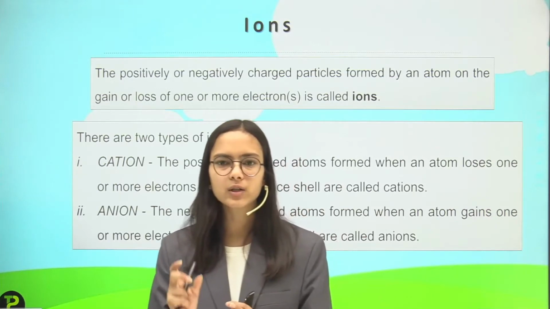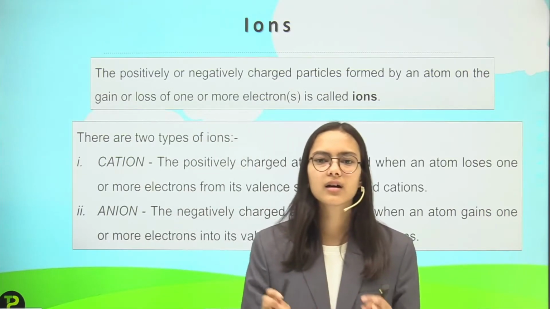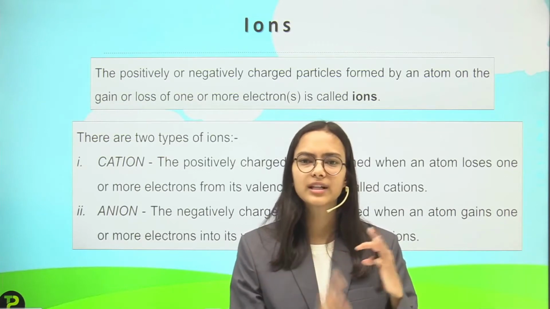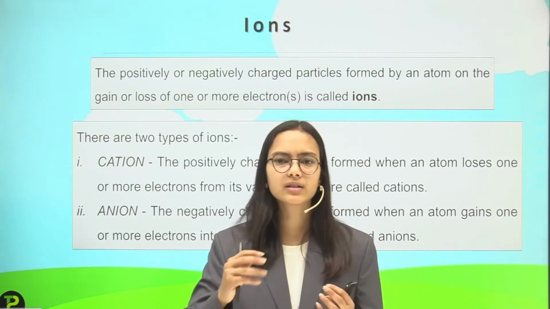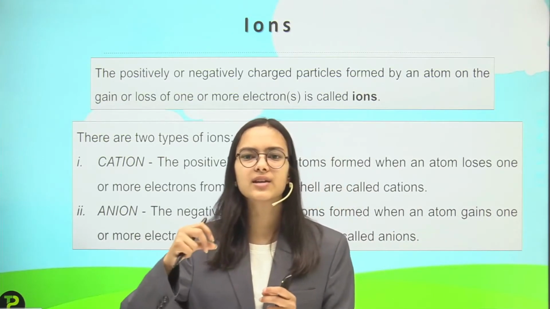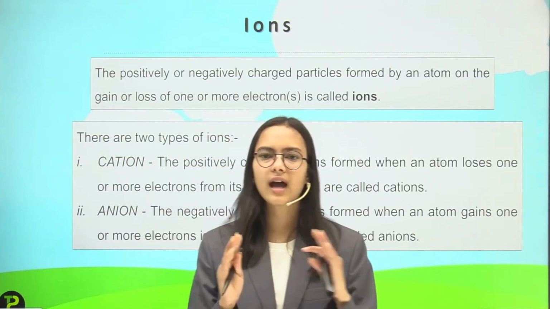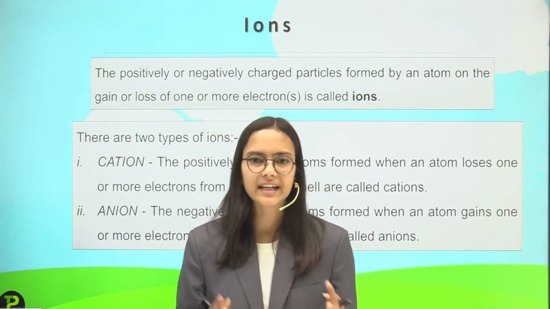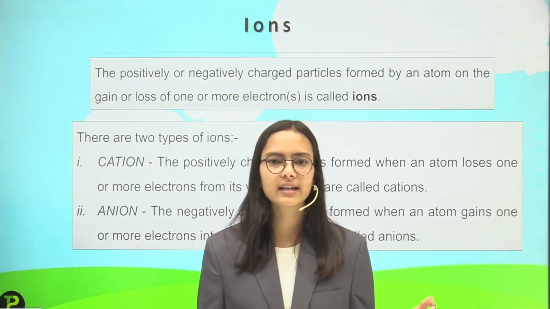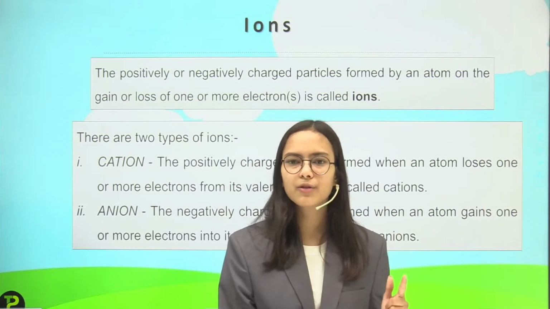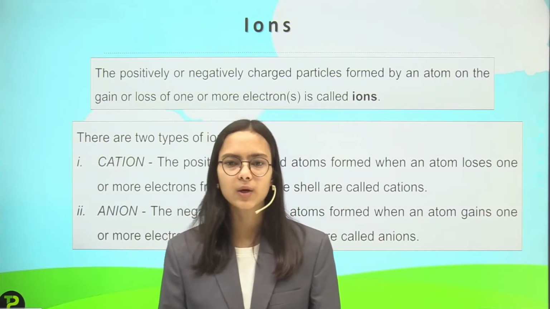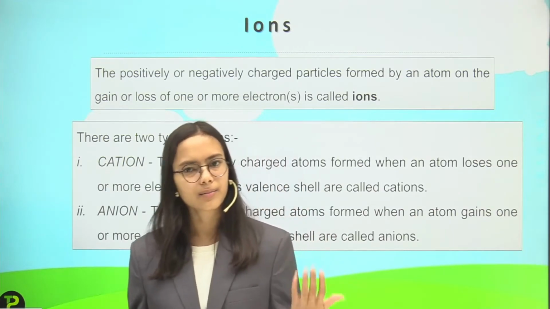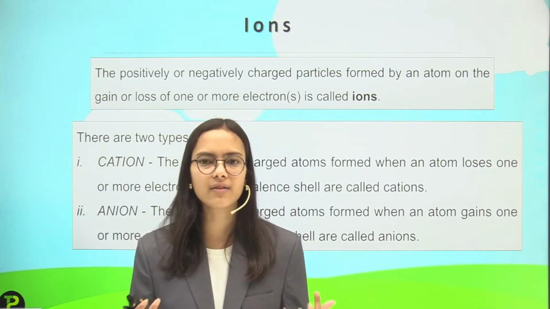Because if an electron is given out, the atom will no more be electrically neutral. Why was it electrically neutral earlier? Because the number of protons and electrons were equal. Protons have positive charge and electrons have negative charge.